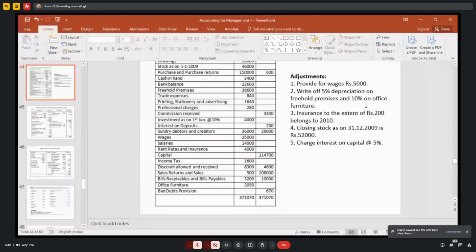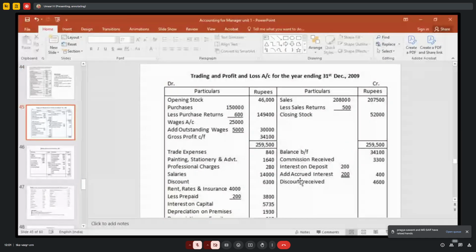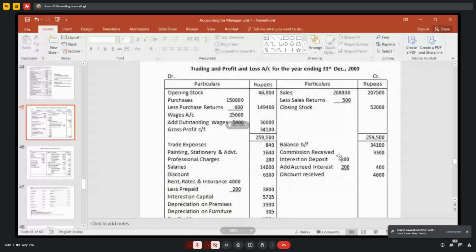Now the time is already getting over. Next class you practice it. In the next class I will explain how to prepare this trading profit and loss account, how it should be entered, right? After that we will go for a lot of problems, one by one.